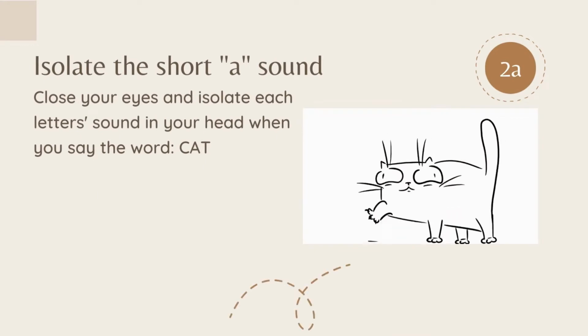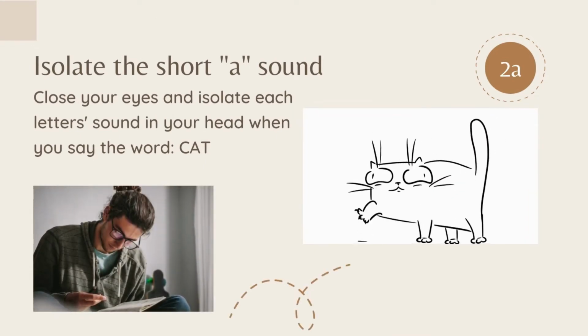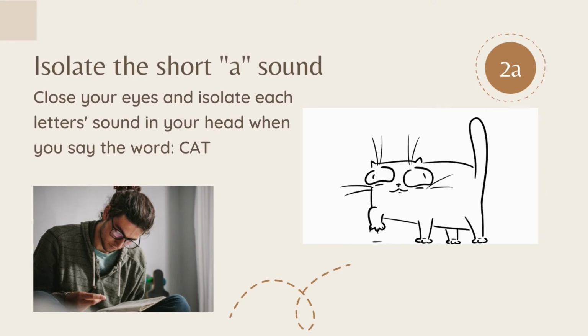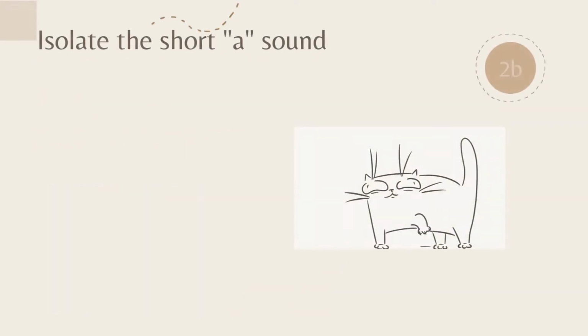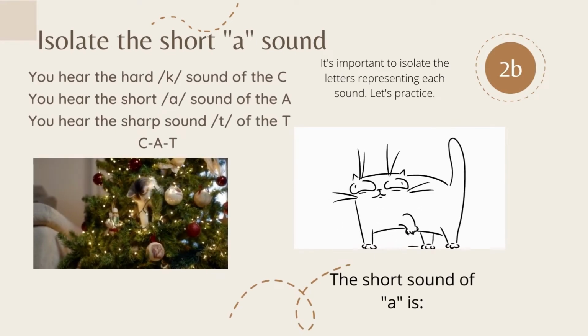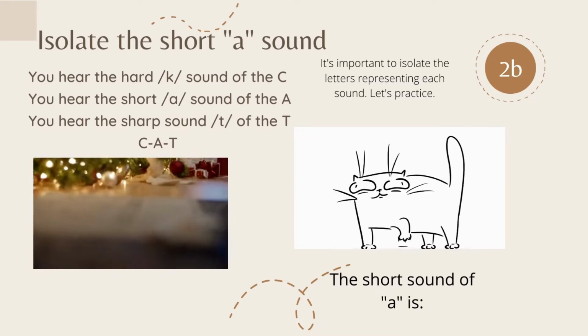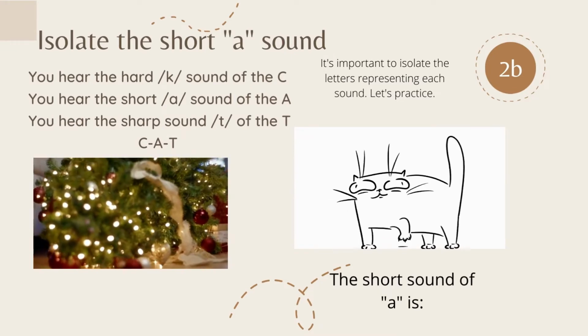Isolating the short A sound. Close your eyes and isolate each letter sound in your head when you say the word cat. It's important to isolate the letters representing each sound, so let's practice. The short sound of A is ah.